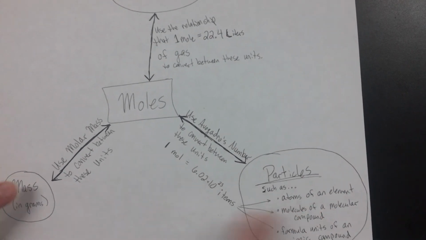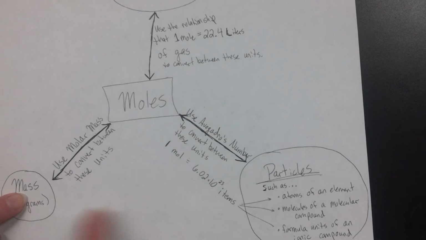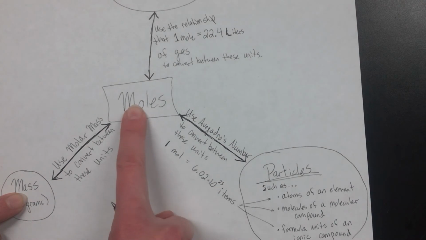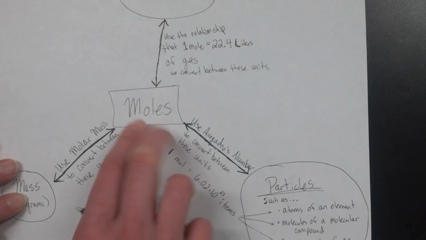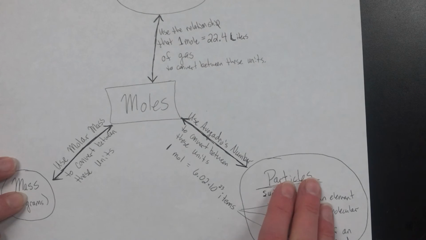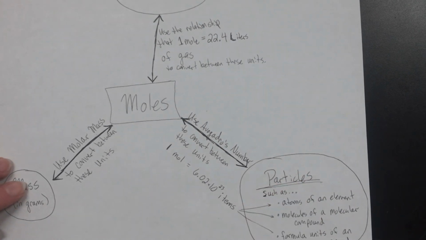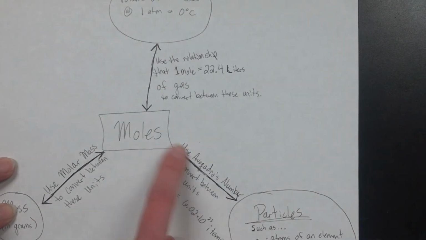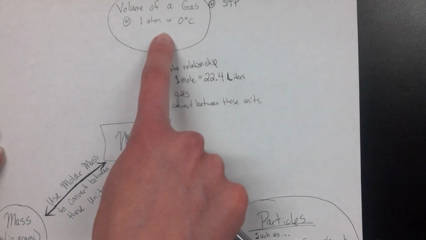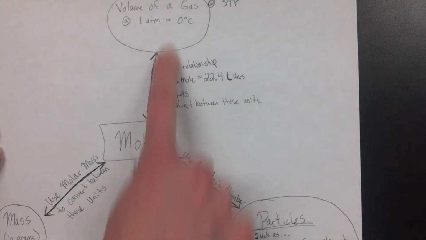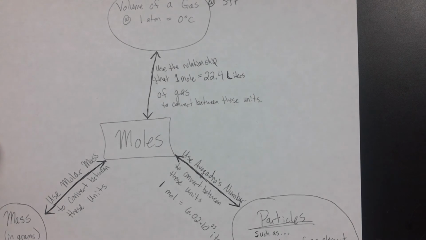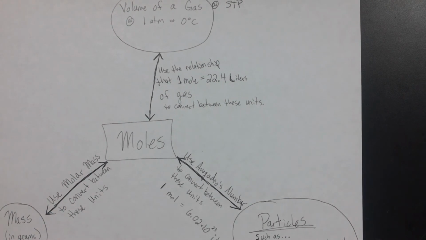In that case, in order to go from mass into atoms, we have to go through molar mass first to get to moles, and then we go through Avogadro's number to get to atoms. We could also start in atoms and go to volume, in which case we're going through that mole conversion. Or we could start in volume and end up in grams. So you can chain these together in a multiple step calculation in order to go from one unit into a different unit. And that's what's happening in number 18